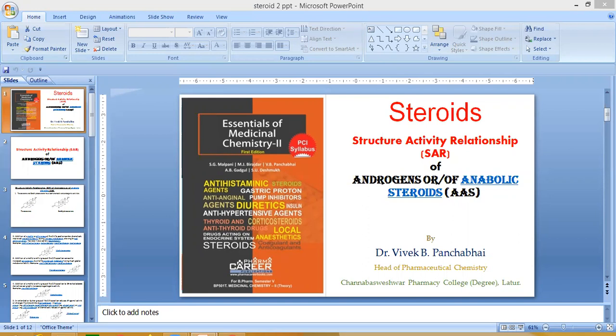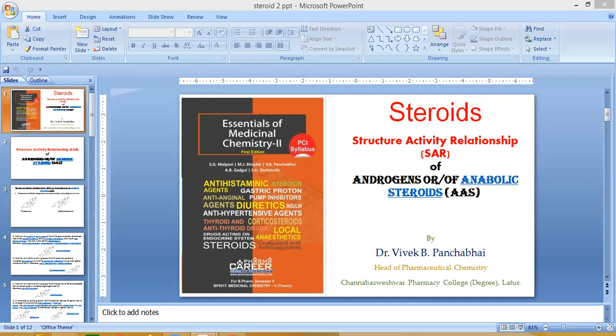First point related to the SAR of anabolic steroids or androgens. Testosterone and 5-alpha dihydrotestosterone have both anabolic and androgenic activity. This is the structure of testosterone. At the third position, a keto group is present.